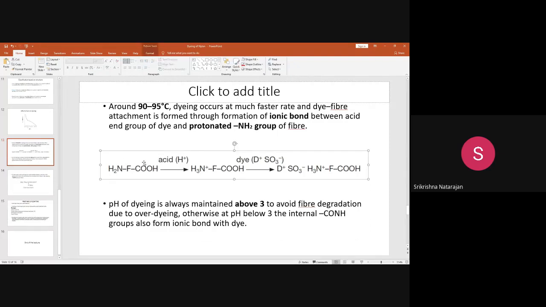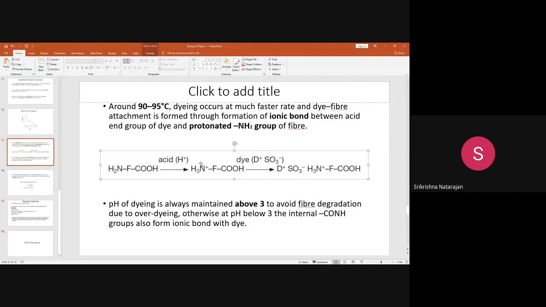This is the fiber structure, and this is the acid. When the fiber is put in acid, it will form NH3 plus. From the acid, hydrogen ions will move towards this NH2 and become NH3 plus.